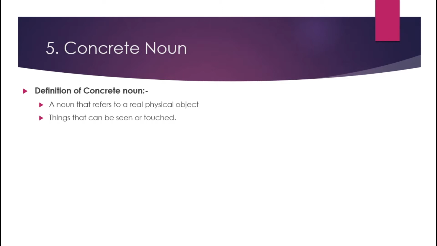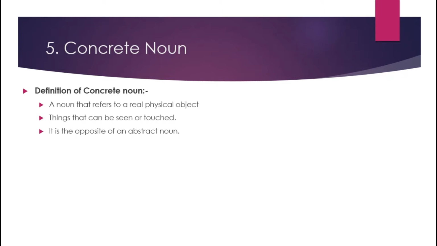Means we can see with our eyes and we can touch with our body parts. It is the opposite of an abstract noun. In abstract noun, the things are hidden, we cannot see with our eyes. But in concrete noun we can see things with our eyes and we can touch with our body parts.